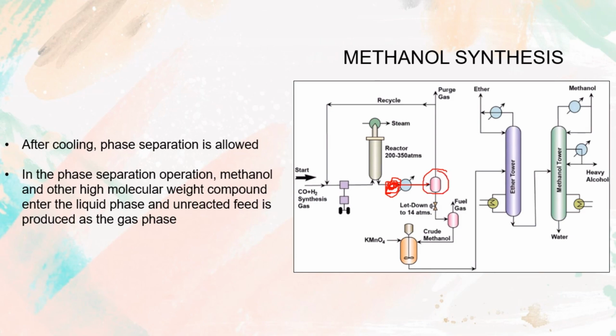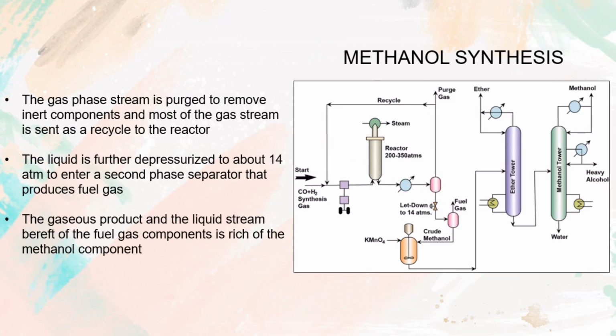What happens in this pink container is actually the phase separation. In the phase separation, methanol and the other high molecular weight compounds enter the liquid phase, and the unreacted feed is produced as the gas phase. The gas will evaporate and be recycled back to the reactor. So in this pink container, we will have the liquid of methanol, alcohol, and also hydrocarbons.